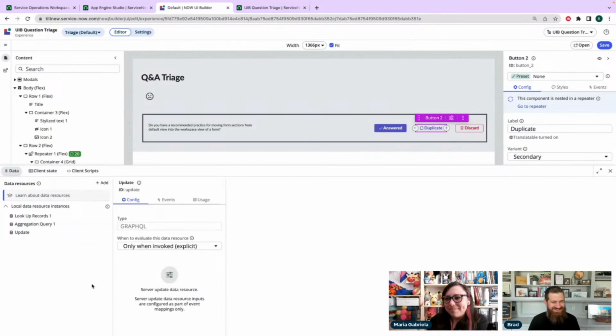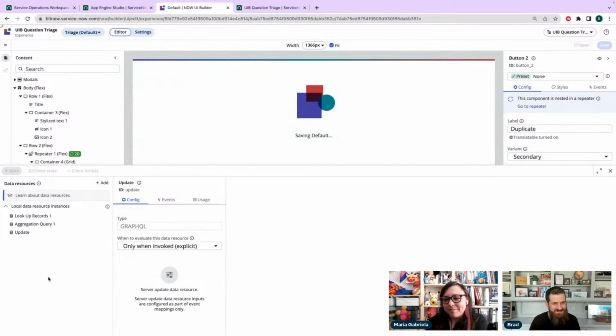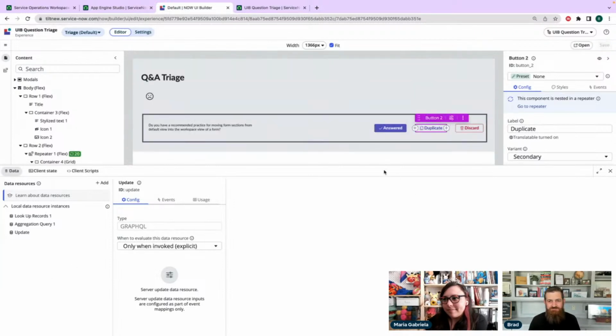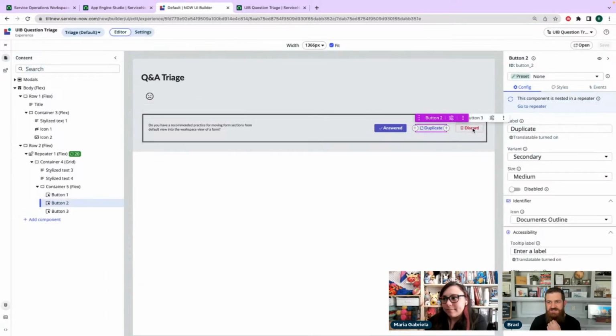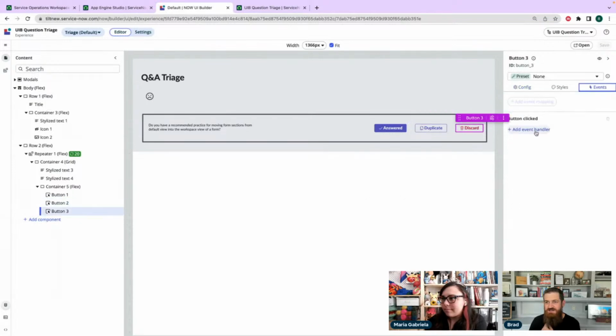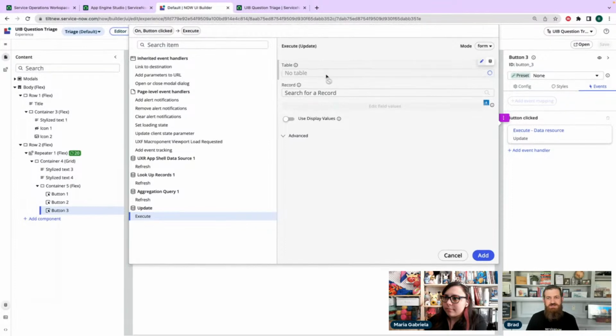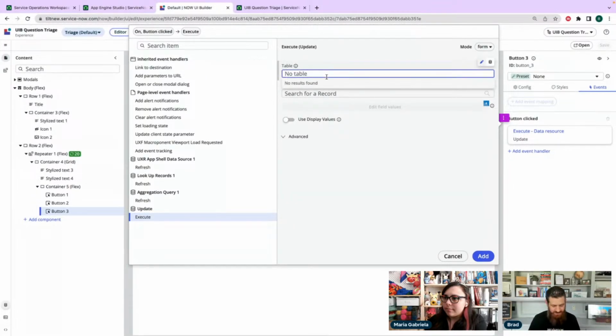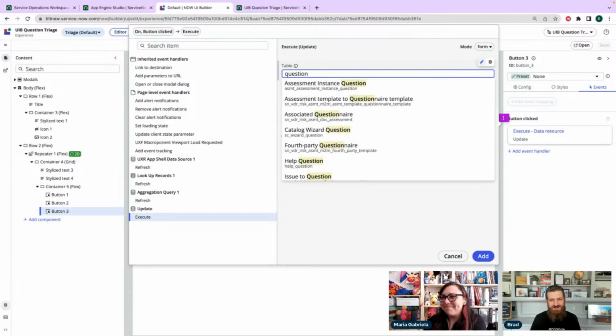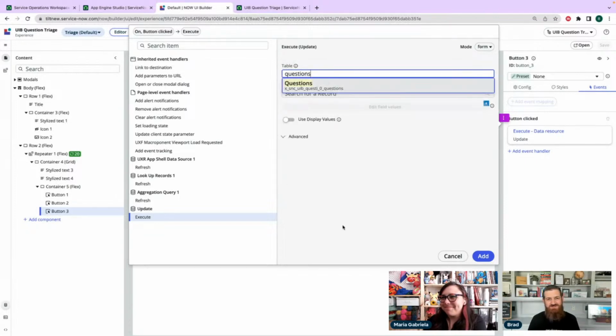All right. We're just going to call it update so it's easier to call. So for answered, all right, discard's the easiest one. So let's start with that one. So discard, we're just going to set the state of the record. So update, we're going to execute. This is going to be on my questions table. And I did name this table plural, partially because there's so many questions tables, but only one of them is plural, and it's mine.